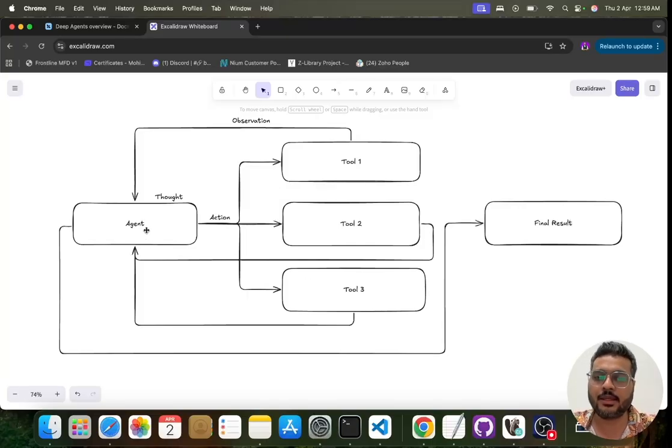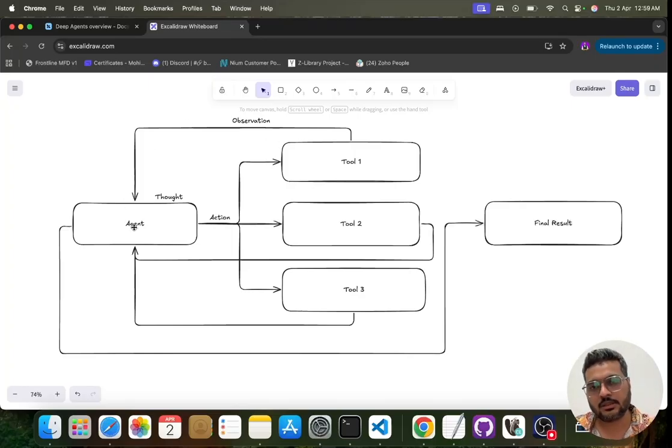So we will have an agent. The agent will break down the complex problem into a set of thoughts. On those thoughts, it will take action. For that action, it will have tools at its service. It will call these, and once the tool is executed, you get a result, which goes to the observation step, where it tries to observe whether it has arrived at the final result or not.